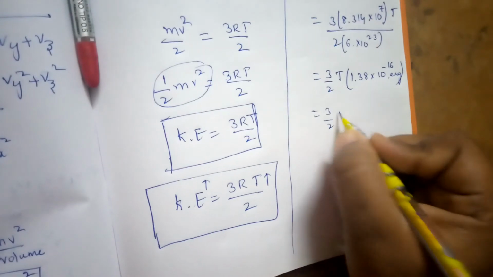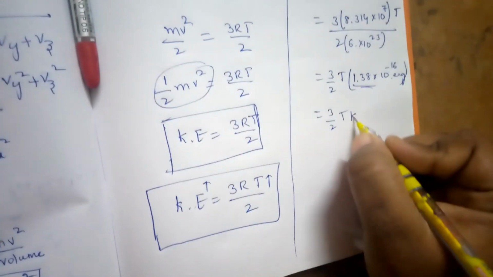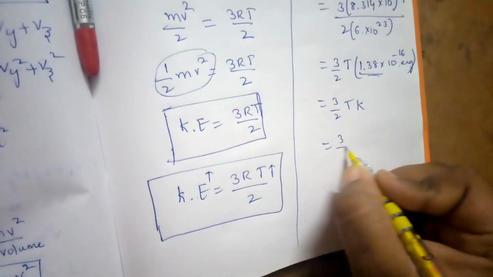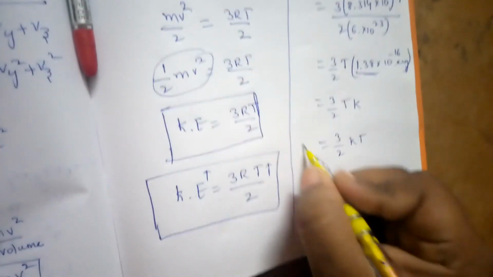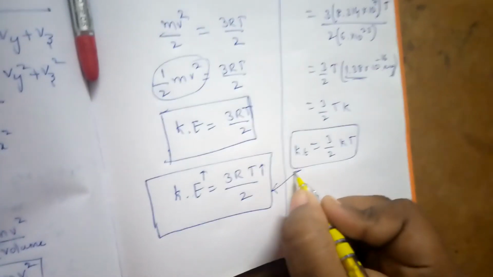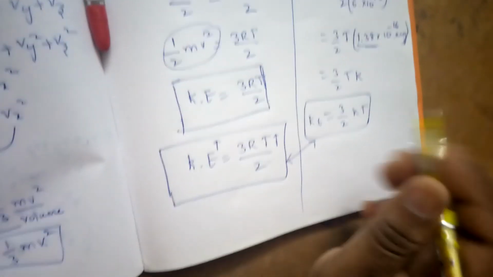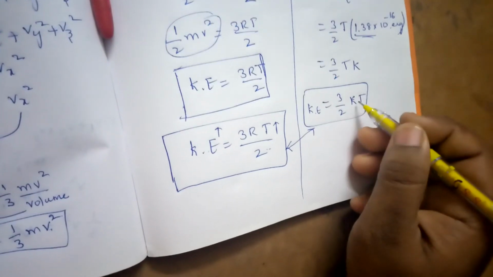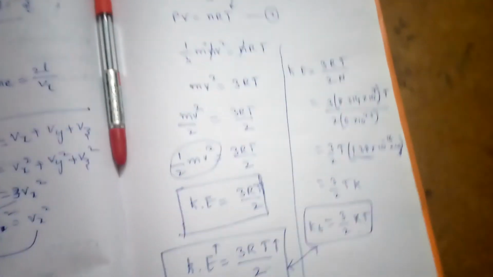So this value is nothing but k. k means Boltzmann constant here. So 3 by 2 kT we can take for kinetic energy, or this formula you can apply. Both formulas are for kinetic energy only. This is for 1 molecule, kT, and this is for the entire mole. Is it clear, everyone? In this video today I taught most probable velocity.